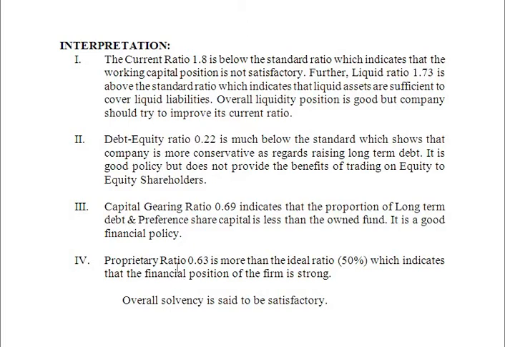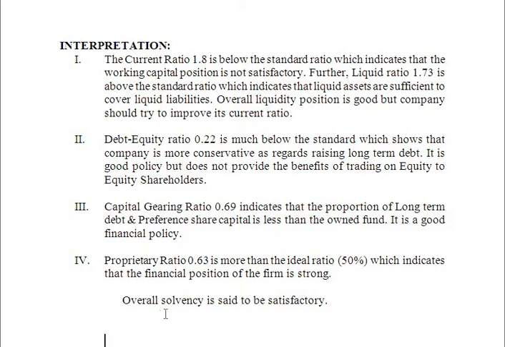And the last one is the proprietary ratio, which is 0.63, more than the ideal ratio. If you convert it into a percentage, it will come to 63%, whereas a proprietary ratio of more than 50% is considered the ideal or standard ratio. So 0.63 is more than the ideal ratio, which indicates that the overall financial position of the firm is strong.